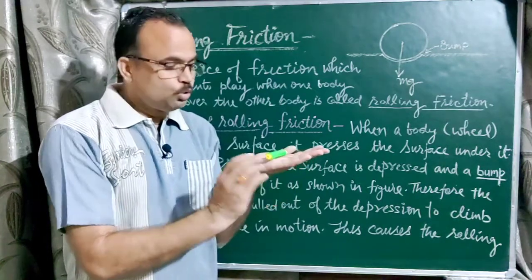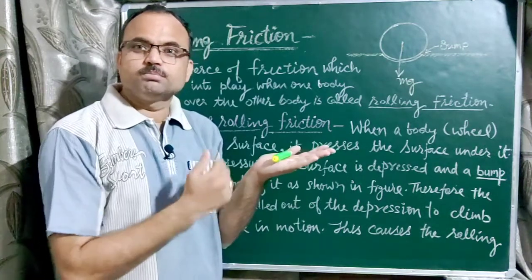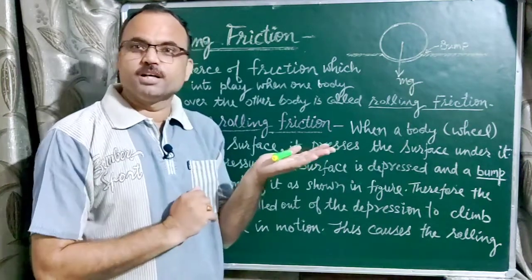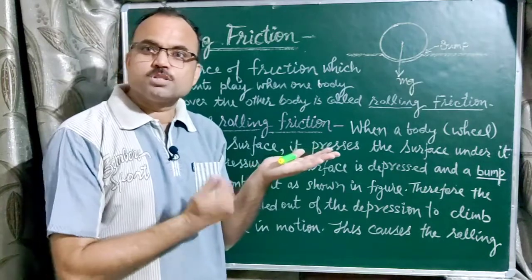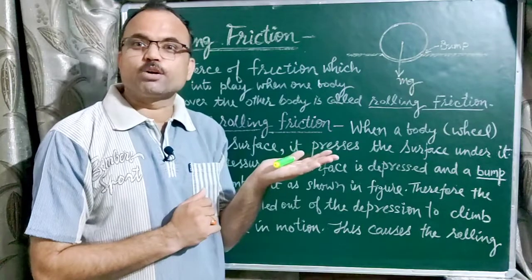To climb that bump, some opposition is created. That opposition is known as rolling friction.